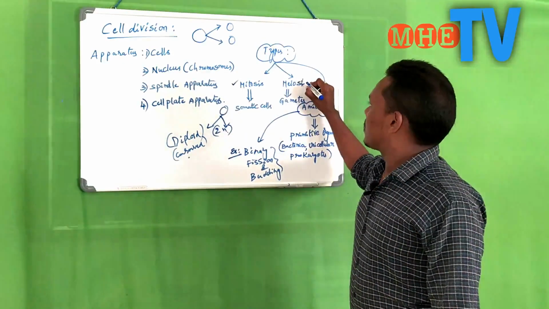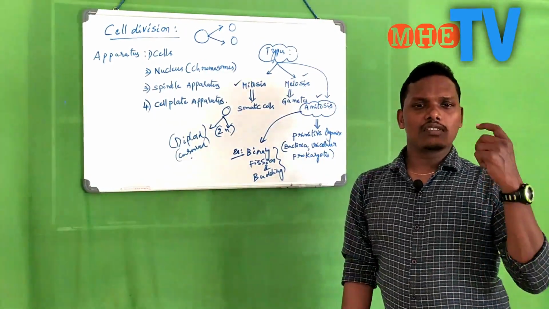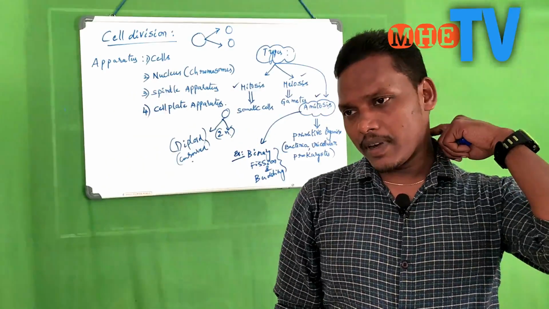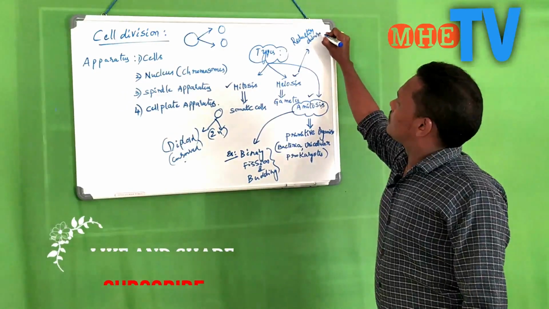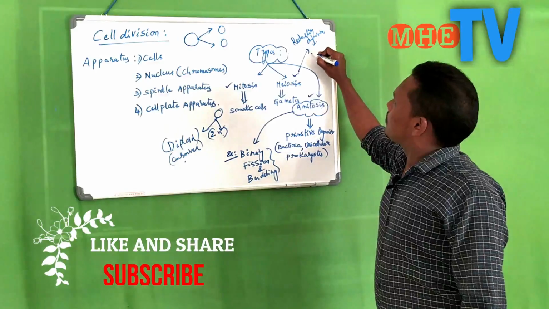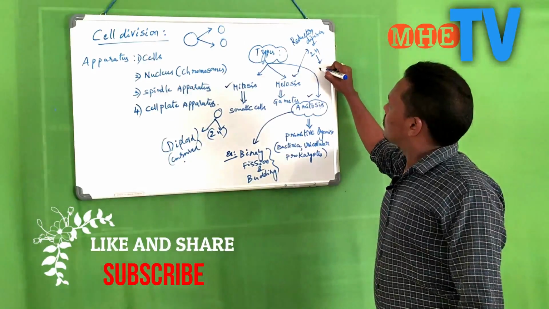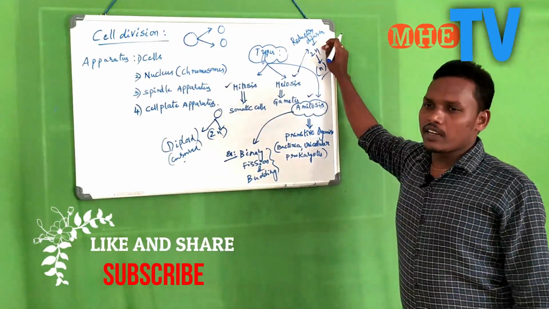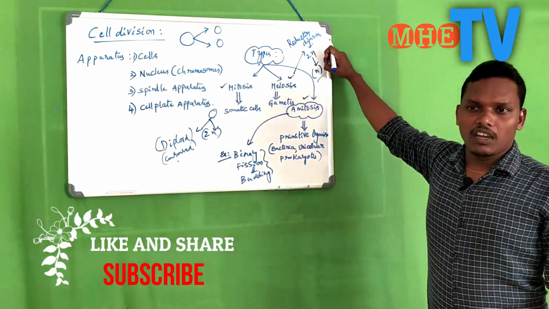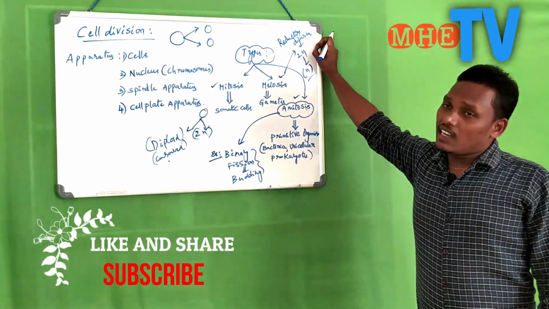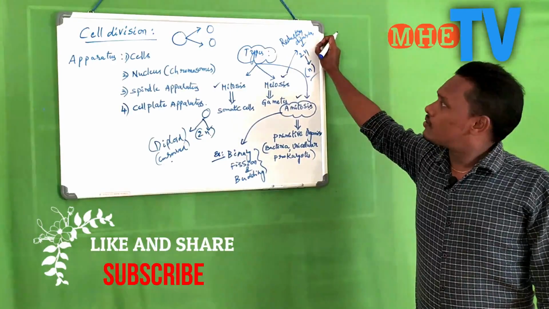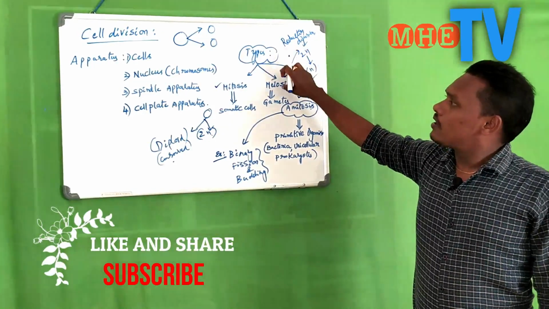Then coming to the next category, meiosis. It takes place only in gametic cells. It is a reduction division. That means the chromosome number is reduced to half; 2n is reduced to half. That's why it is a reduction in chromosome number, and we call it reduction division or meiosis.